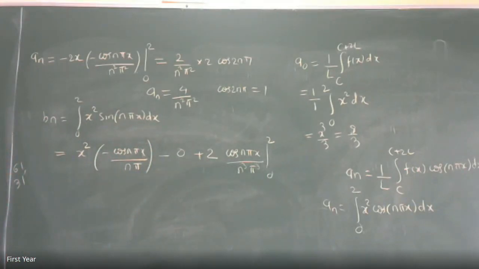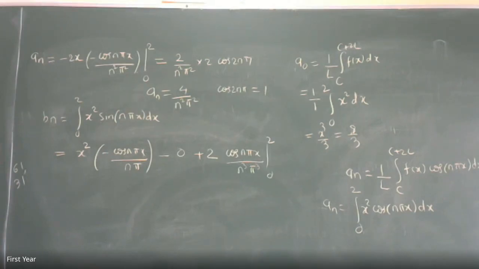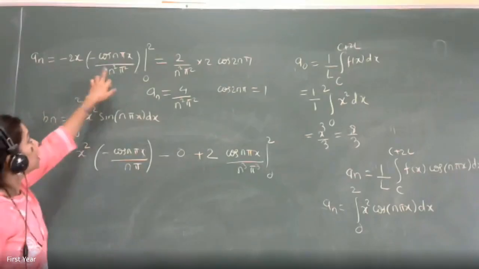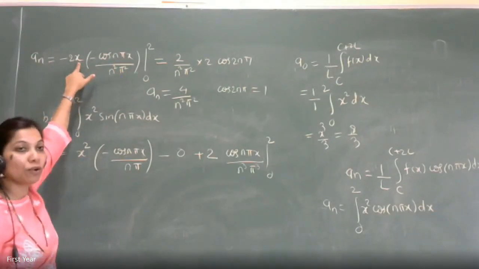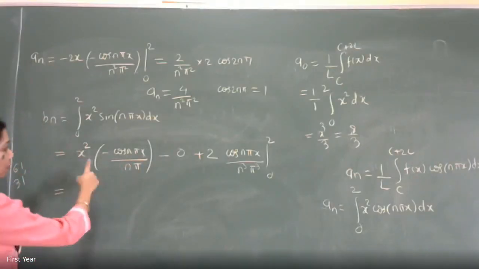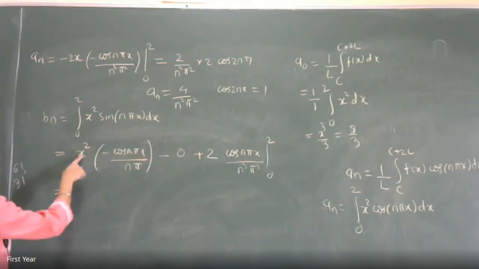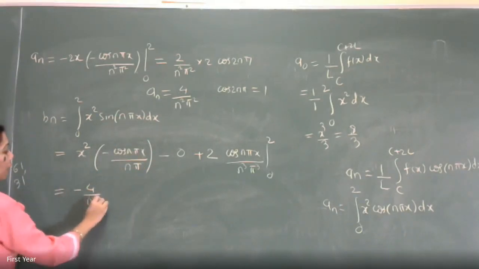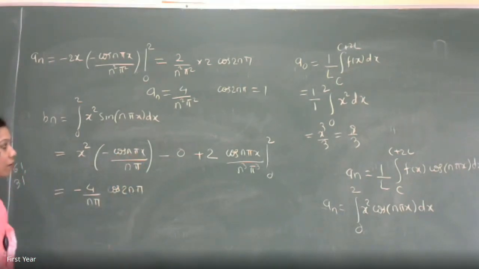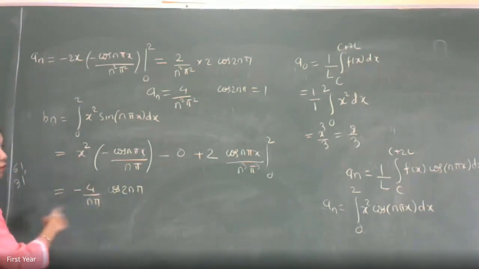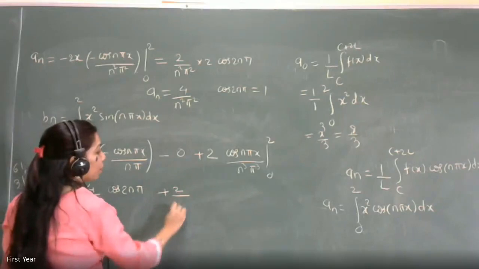Everyone? Ma'am? At this stage, yeah. There we need cos of 2n pi minus cos 0, right? Cos of 2n pi. Which one? Here, this one. See, x is present here, na? So when you put the x value 0 here, it will become 0. Anything multiplied by 0. Got it. Okay, yeah. Now upper limit, when you put 2, you get 4. So minus 4 upon n pi into cos of 2n pi. Lower limit, when you put x is equal to 0, it is gone. So no lower limit. Here it is plus 2 upon n cube pi cube.